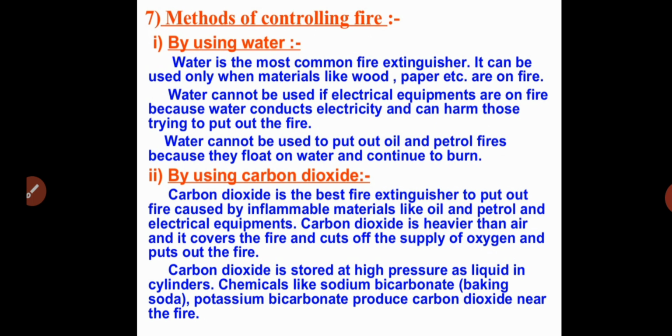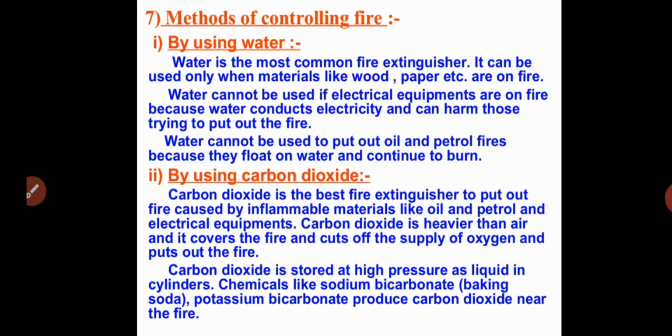If fire takes place in wood or paper, we can control it with water, because wood or paper cannot conduct electricity. But in case electrical equipment is involved in the fire, we cannot control it by using water, because water conducts electricity and can harm those trying to put out the fire. Water is a good conductor.